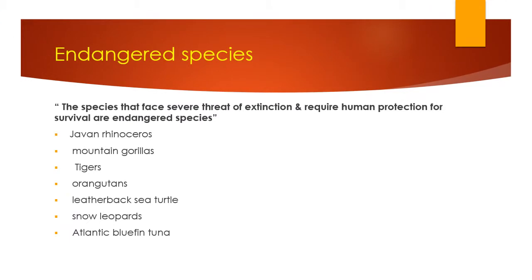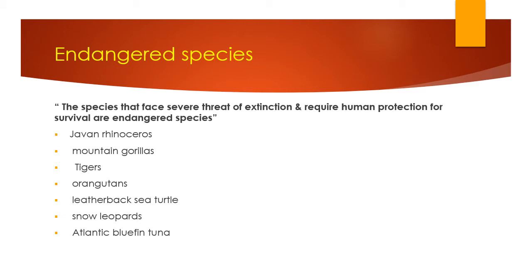Endangered species. Endangered means the species that face a severe threat of extinction and require human protection for survival are endangered species. It means the species are going to go extinct or have a severe threat of extinction, so they require human protection for survival.